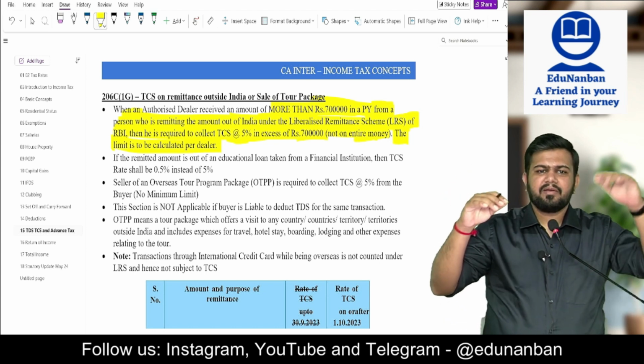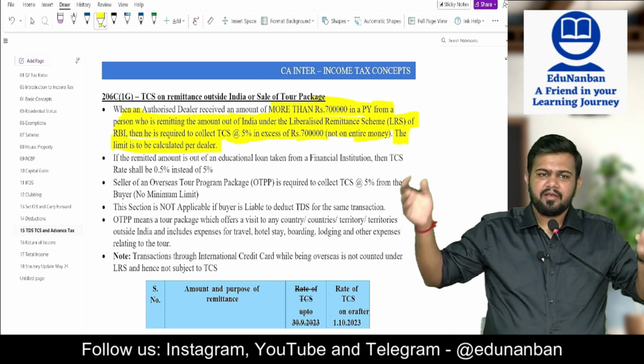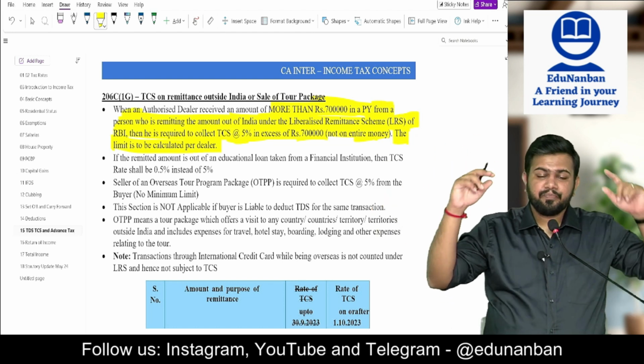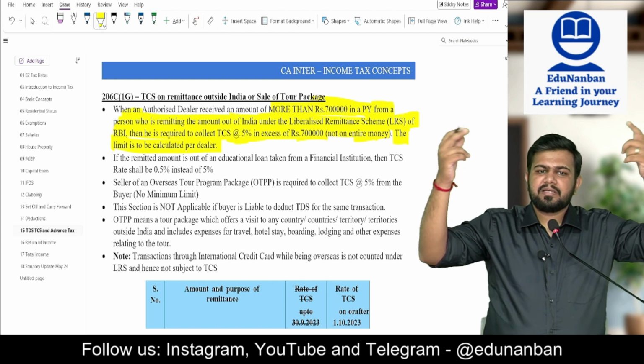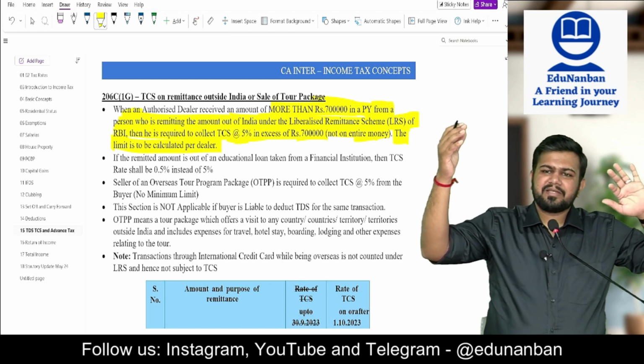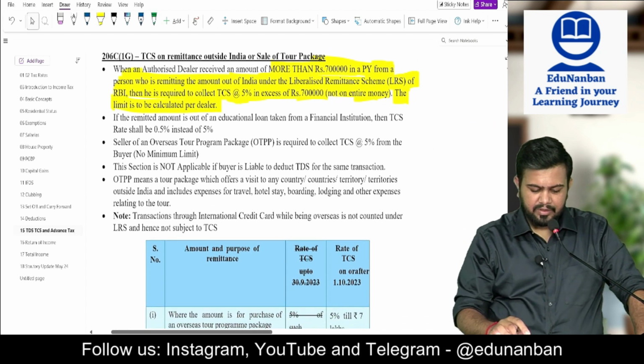So one dealer will not know from another dealer how much transaction has been done. So for that dealer, if it is more than 7 lakhs, he has to collect the TCS only on amount in excess of 7 lakhs. Up to 7 lakhs, no TCS. More than 7 lakhs, only on the excess he has to collect the TCS, only on the excess.